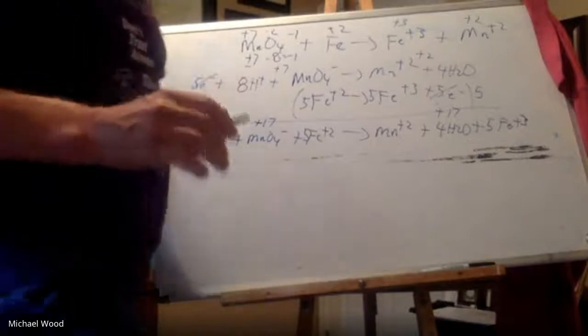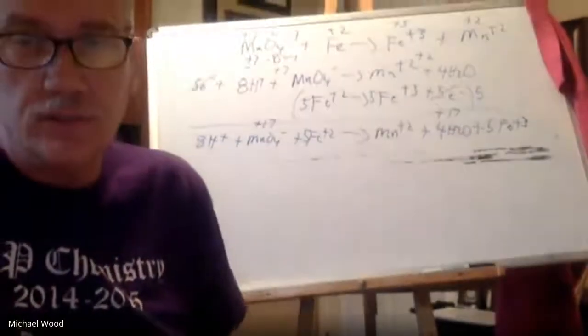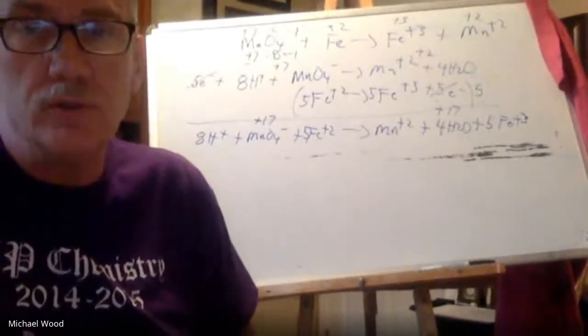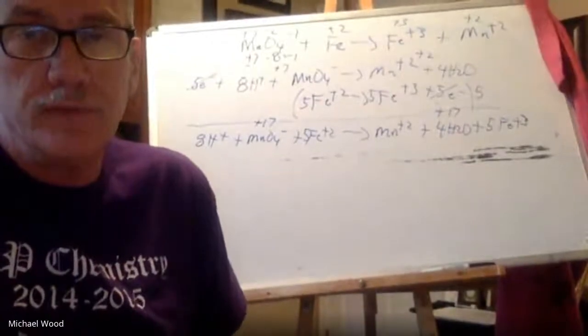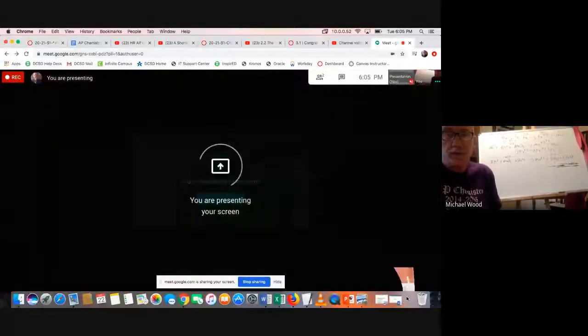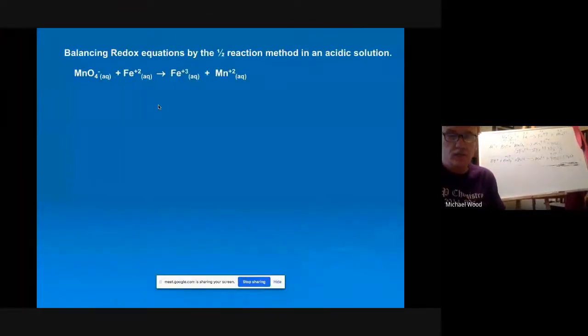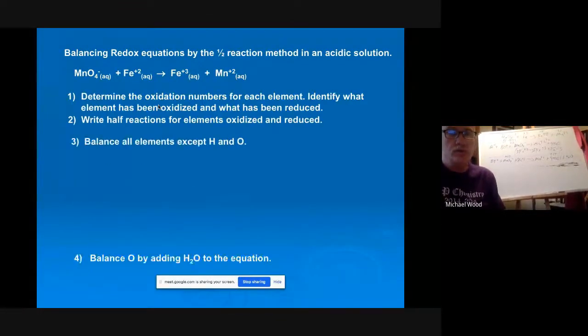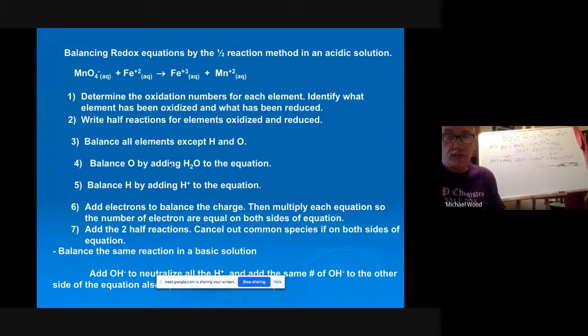So I want to do one more thing, almost done, is I want to talk about it in a basic solution. And I want to come back and do some more of these with you. To do these on a video is kind of a bit of a challenge. But the other possibility is that a problem could ask you what to do if it's in a basic solution. So if it's in a basic solution, then you neutralize all the H plus and add the same number of OH to the other side of the equation, okay?